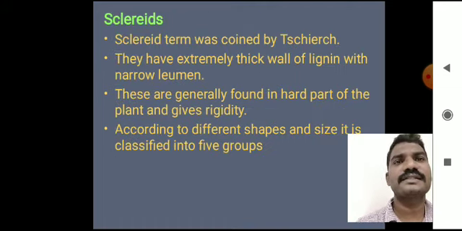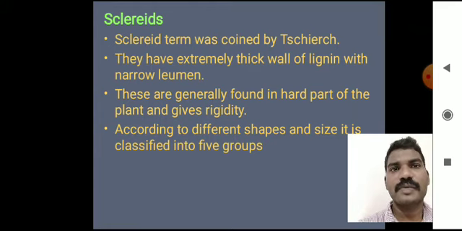Next one is the sclereids. The term sclereid was coined by Sanio. They have an extremely thick wall of lignin with a narrow lumen. So, these are generally found in the hard parts of the plant and give rigidity.